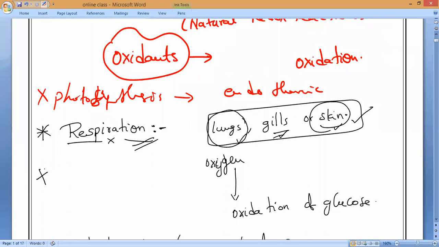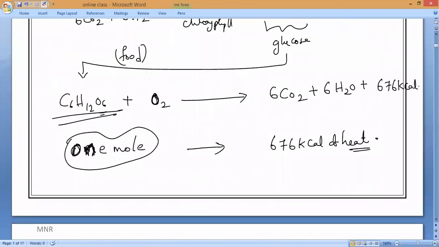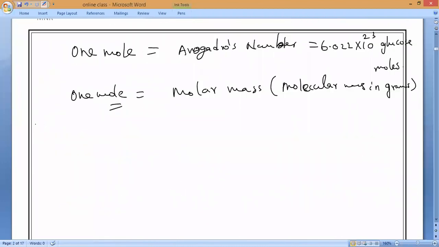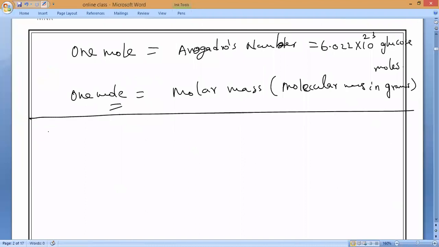Now this respiration equation does not have much importance for us in our daily life, because it is a regular process which will carry out. So is it advantage or disadvantage for us? Advantage. If there is no respiration, then what will happen? No organism can survive on this earth, because no energy can be released from the food, so it is not possible to continue life on this earth. That is what we have to remember. So respiration is the redox reaction which is having advantage for all the living organisms.